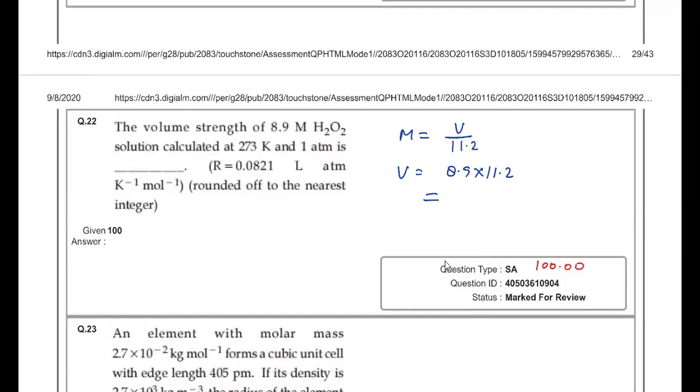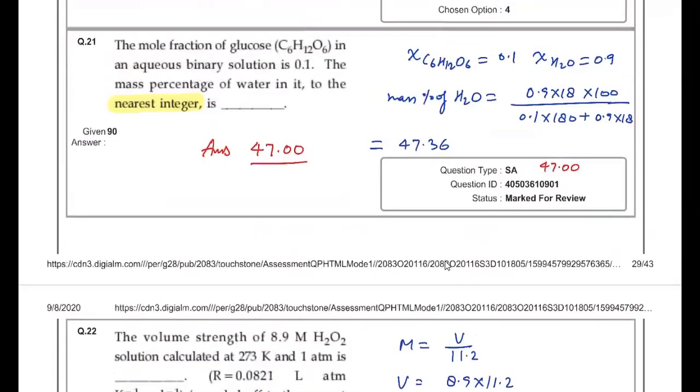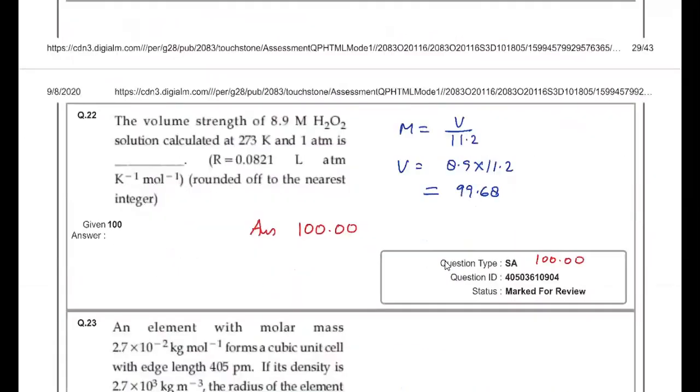So again you have to round it off to the nearest integer. So this comes out to be 99.68. And if you round it off to the nearest integer, your answer must be 100. And you have to fill 100.00. In the last question also, you have to round it off to the nearest integer. Here also round it off to the nearest integer.